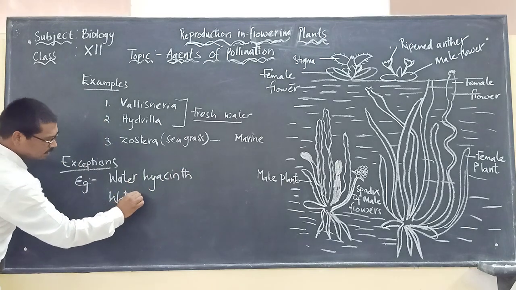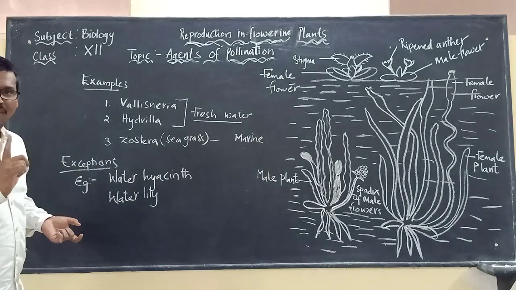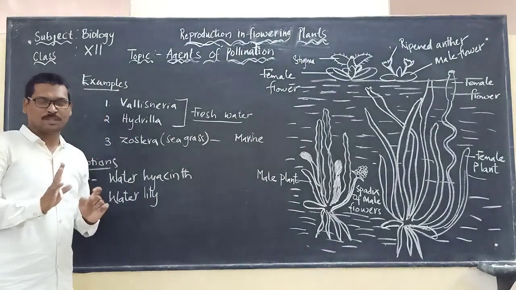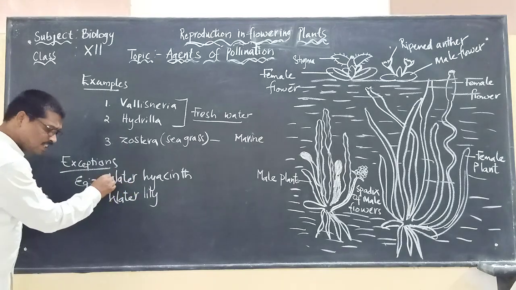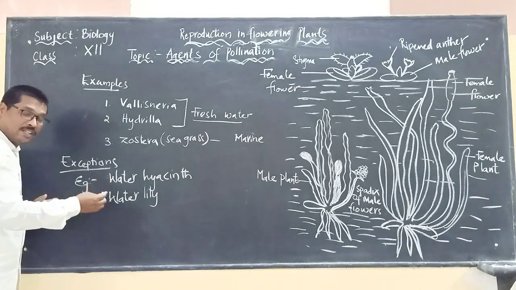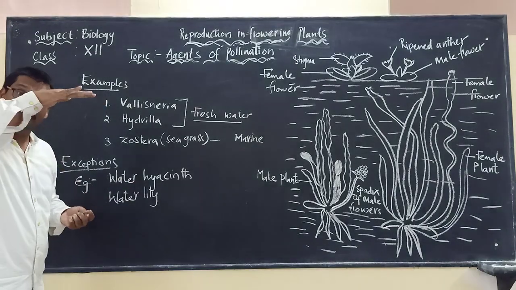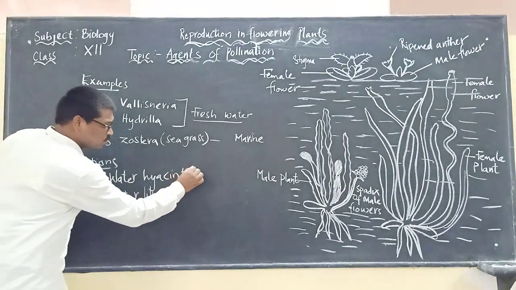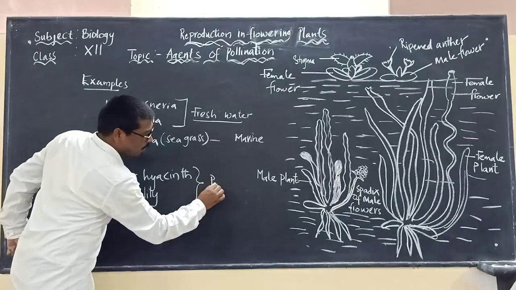Even though they are aquatic plants, pollination will not take place by water. Why? Because in these two plants, the flowers will be above the surface of water.